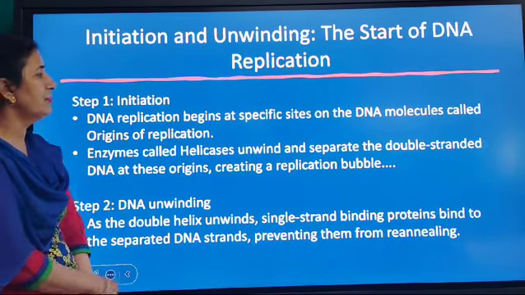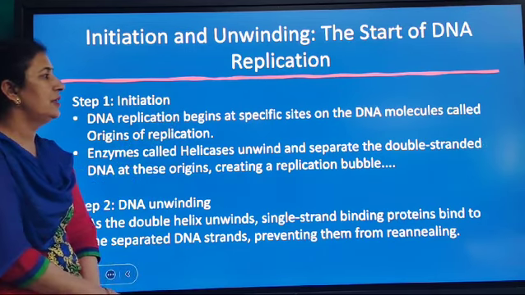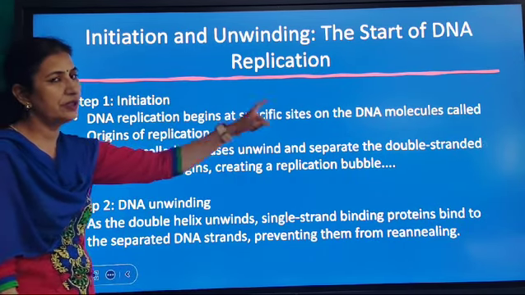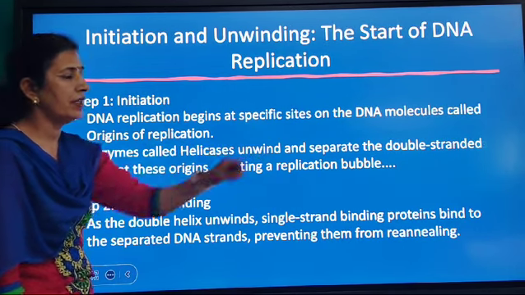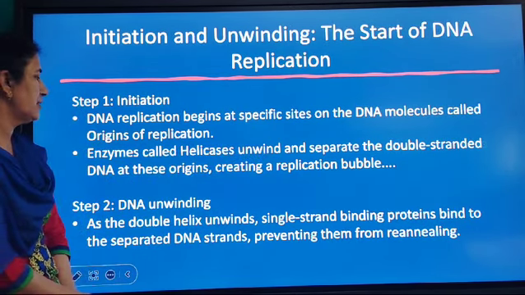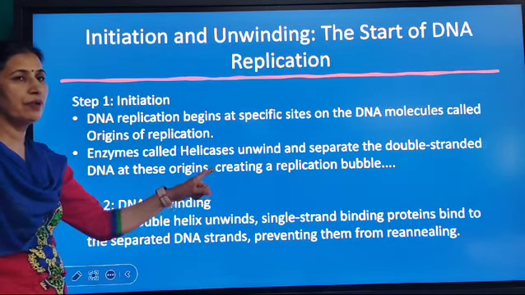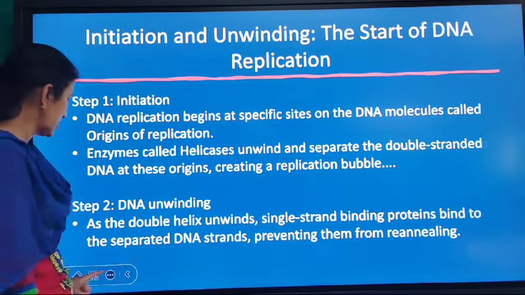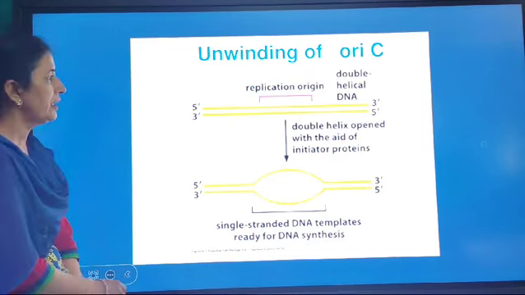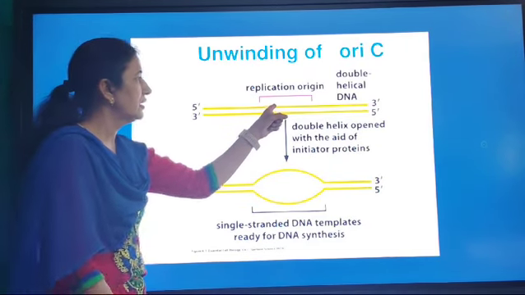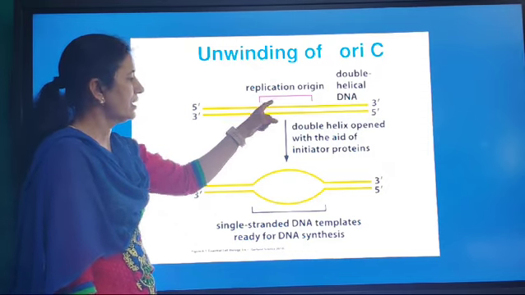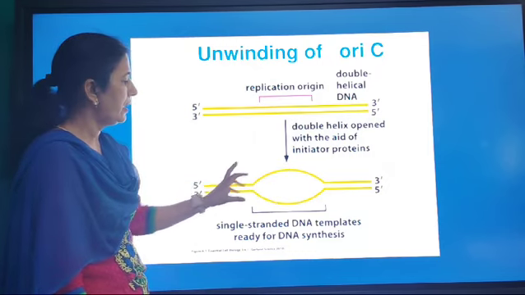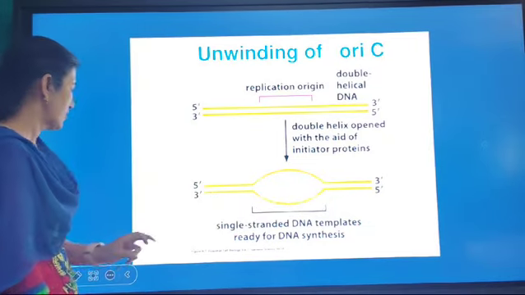Regarding the mechanism, the first step is initiation. It will start from the ORI region. At this point, helicase enzyme will unwind and separate the double strands. Then single-strand binding proteins will bind to the single strands and keep them intact. In this figure, this is the ORI region. From this region, helicase enzyme will unwind the DNA and create a replication fork.